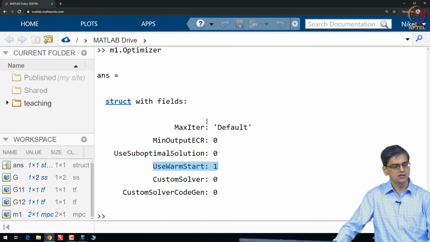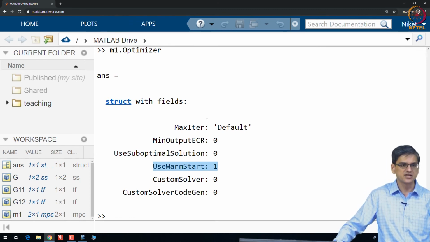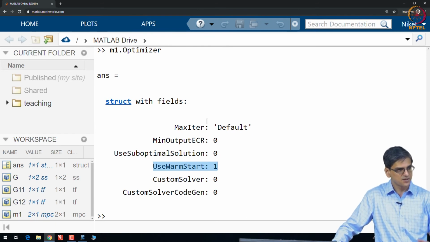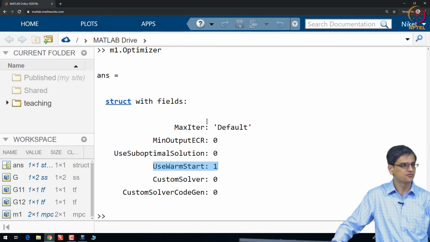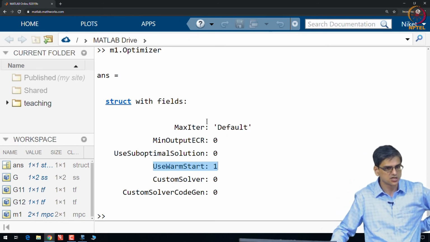On the other hand, in electrical applications, the sampling interval might be something like 20 hertz, so 0.05 seconds. If you need MPC to be super fast in that manner, you need to have various different strategies, and one of these strategies is the warm start strategy.